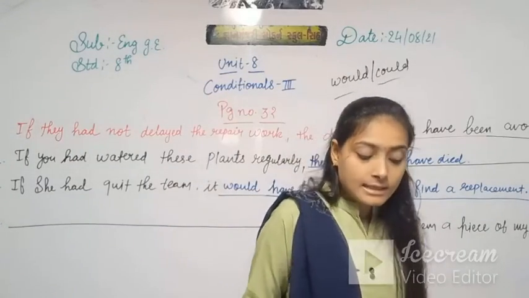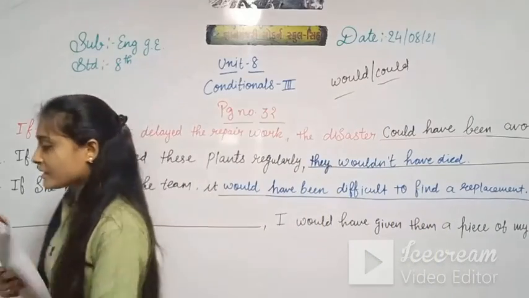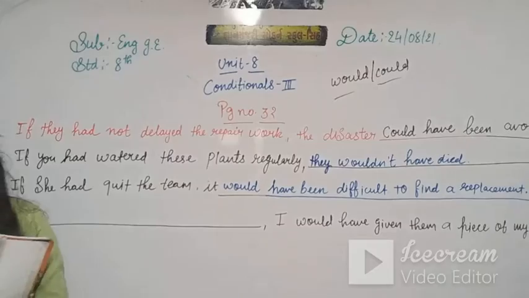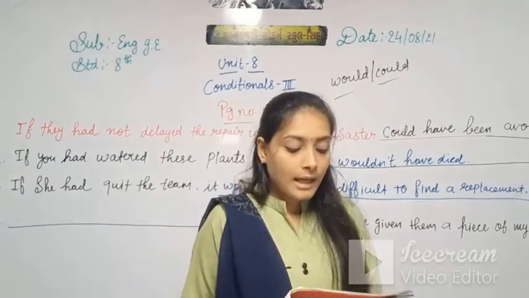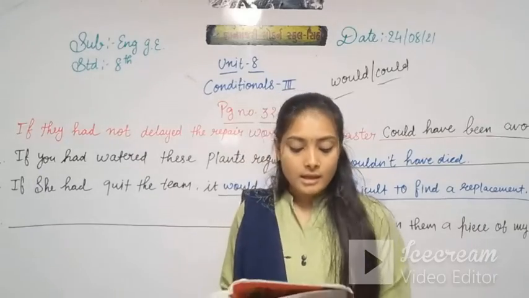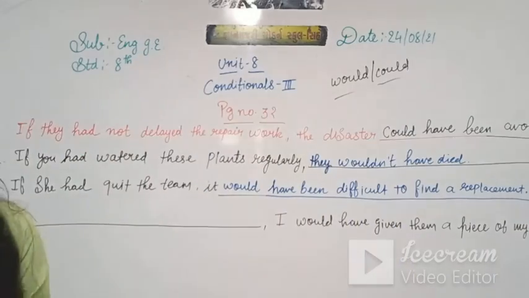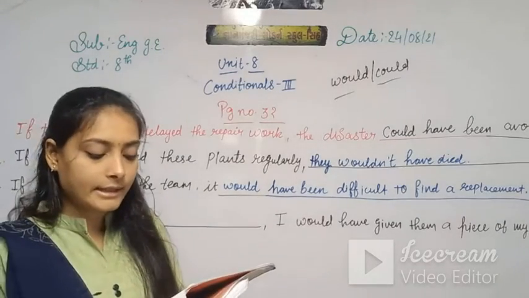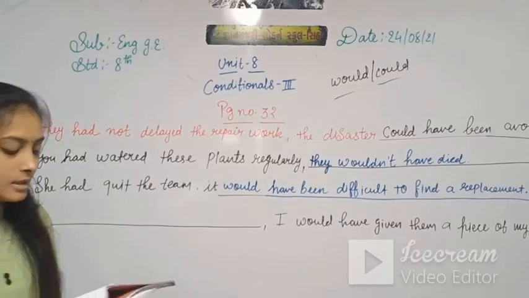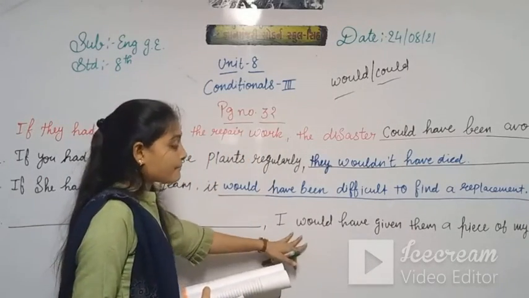They hadn't asked me for my opinion. I would have given them a piece of my mind. Here, what is given? As per the opinion, they hadn't asked me for the opinion. I would have given them a piece of my mind. So here the main part is given.